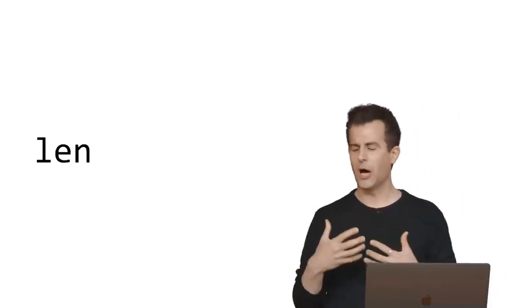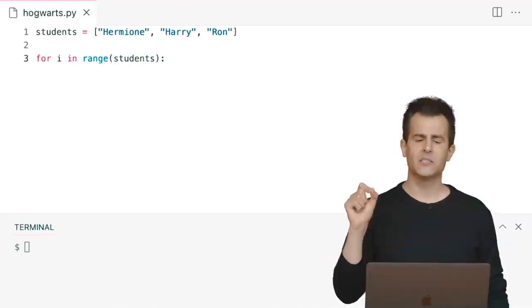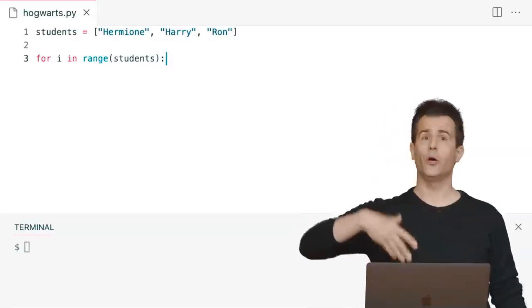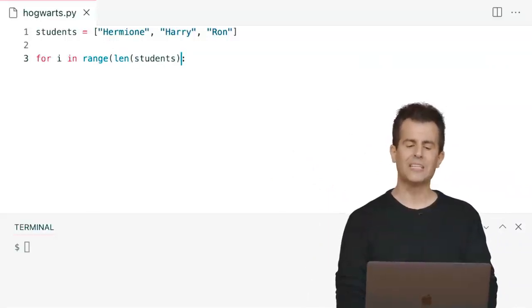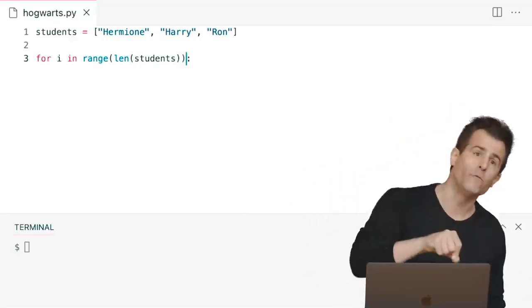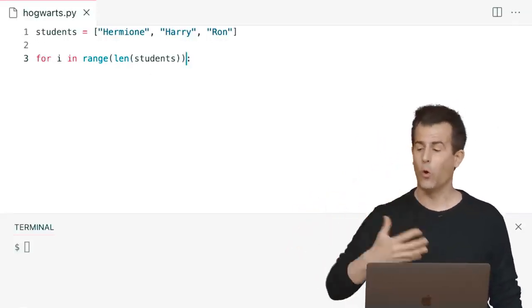Range expects an integer. But there is a solution here. It turns out that there is a function in Python called length, or len, L-E-N, that will tell you the length of a list and other things down the line too. And now I think I can assemble these building blocks in a way that can allow me to use numbers in this way. So range doesn't take a list of strings. It takes a number. And ideally, that number is going to be 3. So I get a range of values, 0, 1, and 2. So I think I can nest my functions like this. If I first get the length of the students list, that's going to be 3. Then I pass that return value as the argument to range. That's going to give me back a range of values, 0, then 1, then 2.